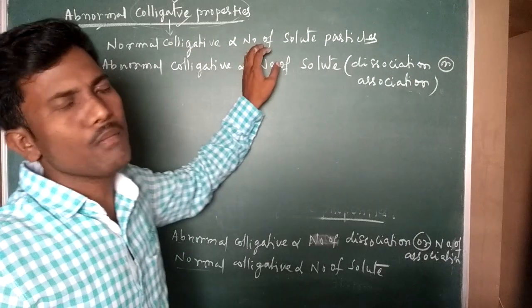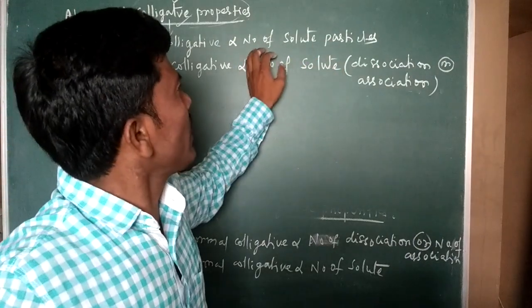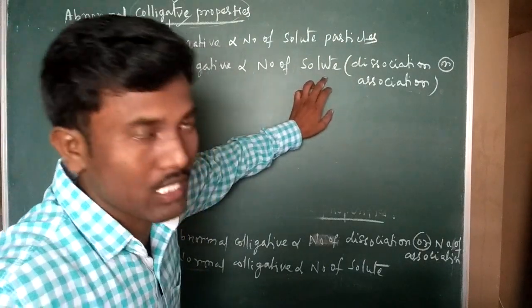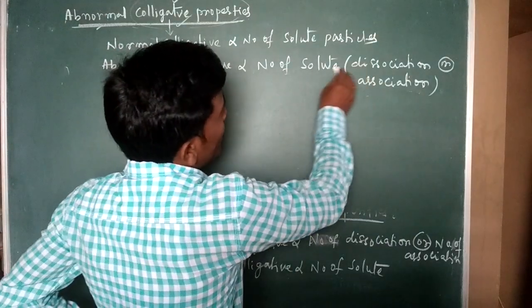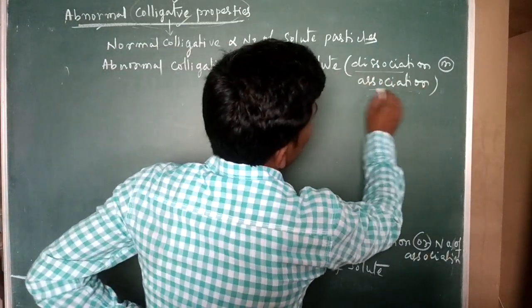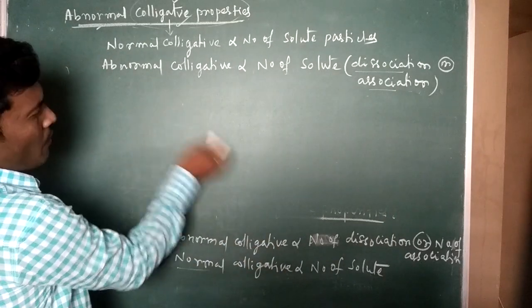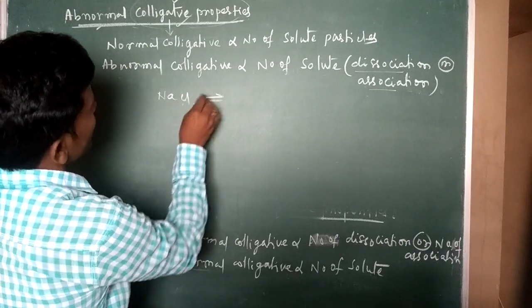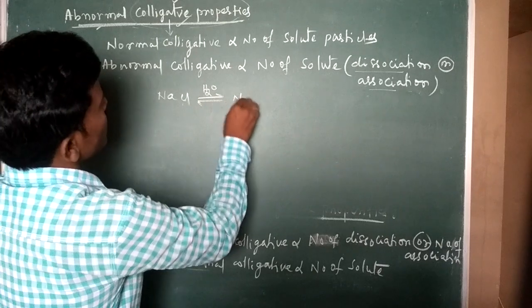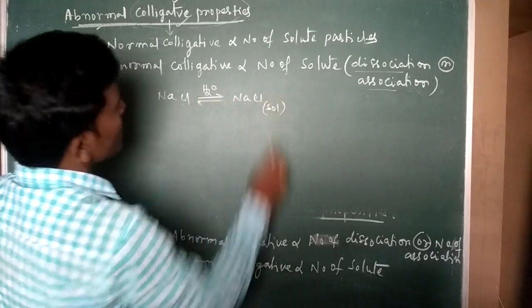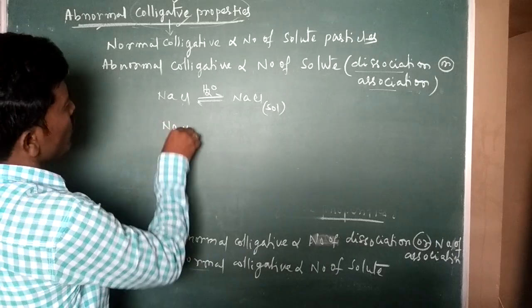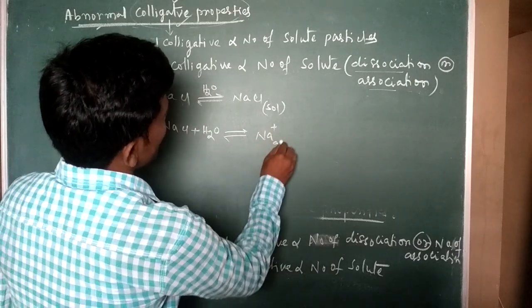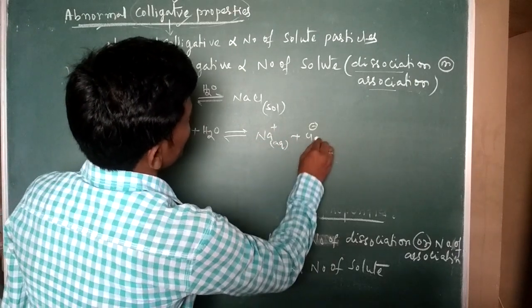Normal colligative properties are simple. There we can get the number of solute particles. But for abnormal colligative properties also I am saying number of solute particles, by dissociation or by association. Already I explained one example, sodium chloride. When you mix sodium chloride with water, we get a sodium chloride solution. It forms its ions, Na plus aqueous and Cl minus aqueous.